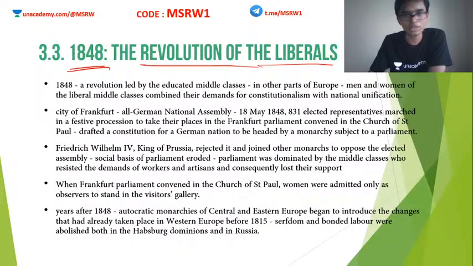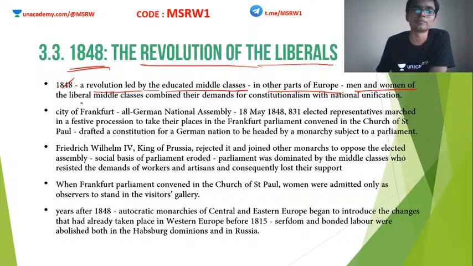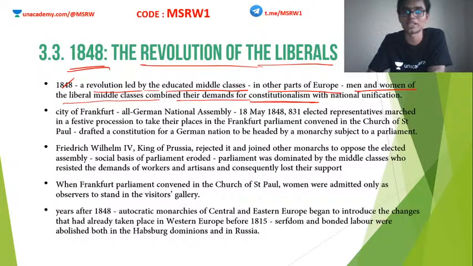So how did this happen? It was set up as a part of a revolution. Only when the people won this revolution was the National Assembly set up. So we are going to see how it progressed. Okay, so in 1848, a revolution led by educated middle-class people happened. In other parts of Europe also it was reverberating. Men and women of the liberal middle class combined their demands for constitutionalism with national unification.